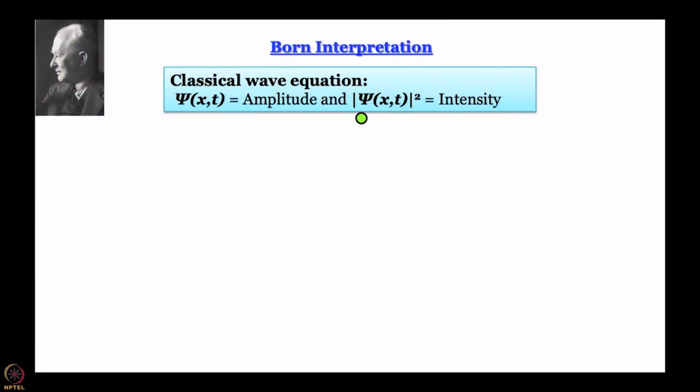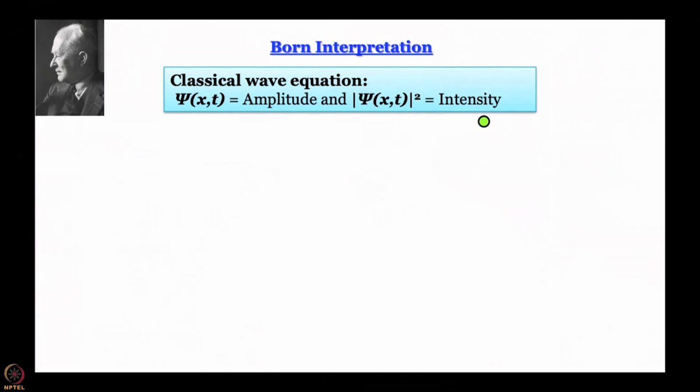For a classical equation written for the oscillation of a string, or the oscillations on the diaphragm of a tabla, one thing is known for sure: mod psi square, which means psi star multiplied by psi, gives an idea of intensity.